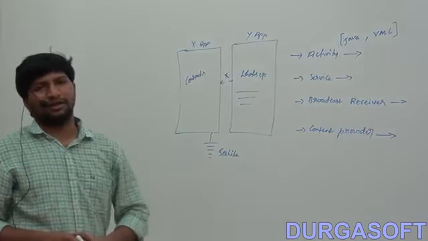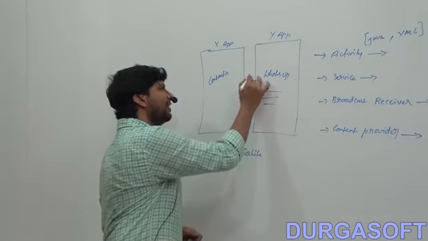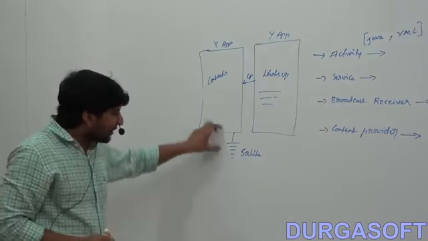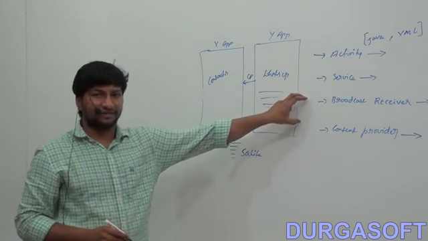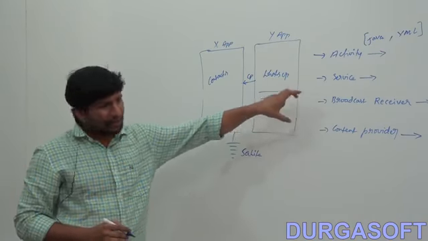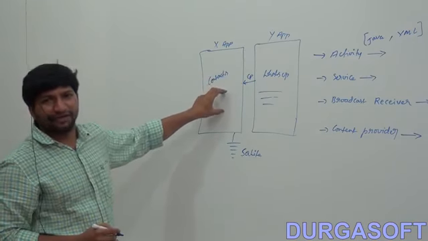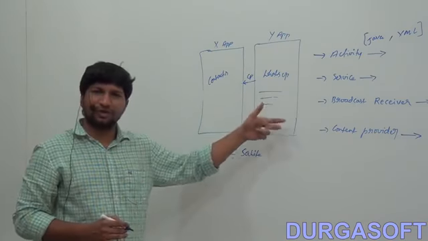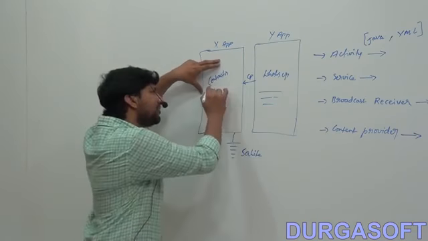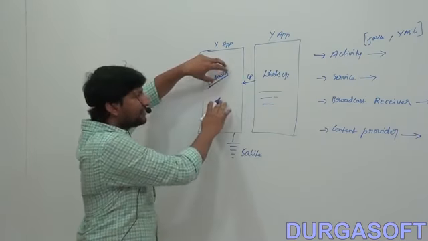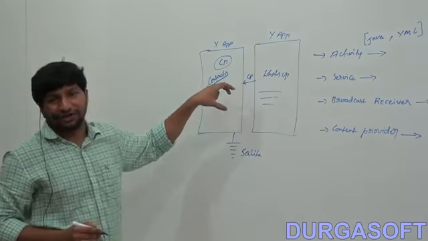How is it possible? It is possible with the help of content provider. If the application provides a content provider, some other applications can access the data. Otherwise, some other applications cannot access the data. So here, Contacts is providing a content provider, and that's why WhatsApp is reading the data. Otherwise, how could WhatsApp read the data? It is not possible in Android. If the application provides a content provider, then only some other applications can access the data. Otherwise, directly we cannot access the data.